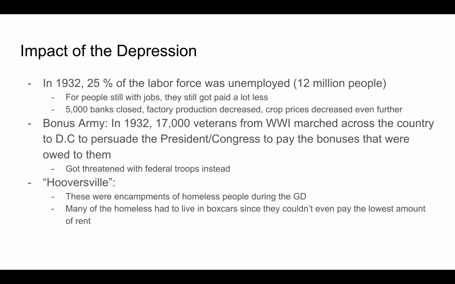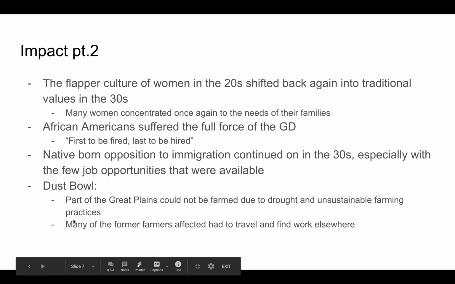The Bonus Army. In 1932, 17,000 veterans from World War I marched across the country to D.C. to persuade the President and Congress to pay the bonuses that they were owed. They instead got threatened with federal troops. And Hoovervilles: these were encampments of homeless people during the Great Depression, and many of the homeless actually had to live in boxcars since they couldn't even afford to pay the lowest amount of rent.